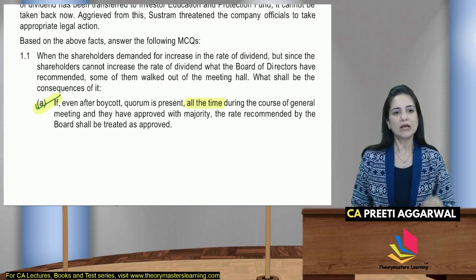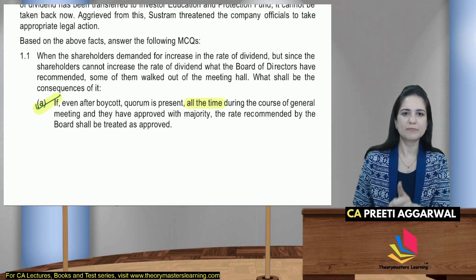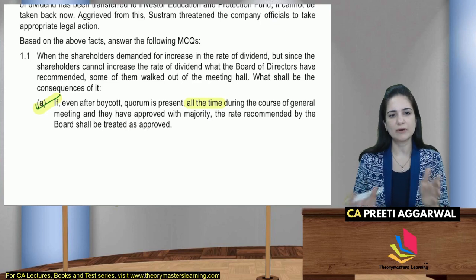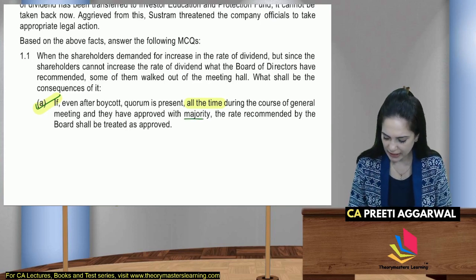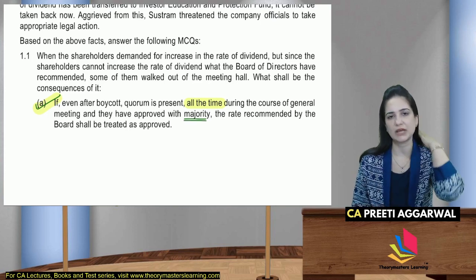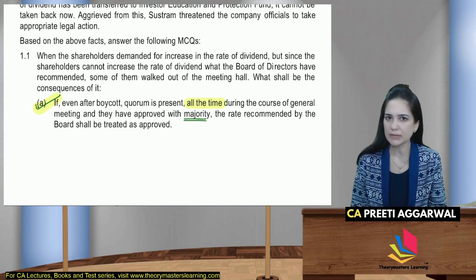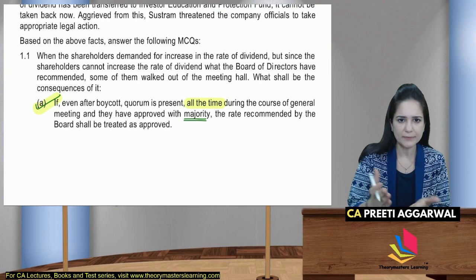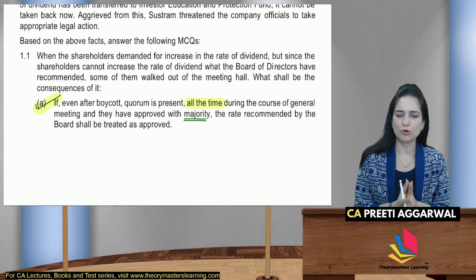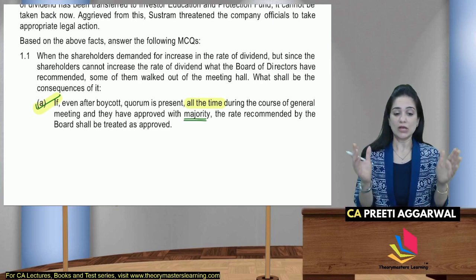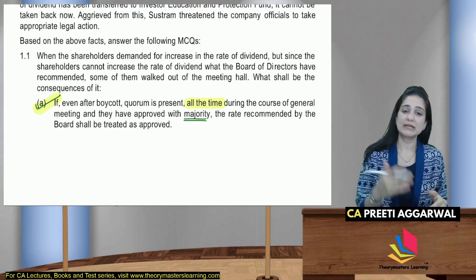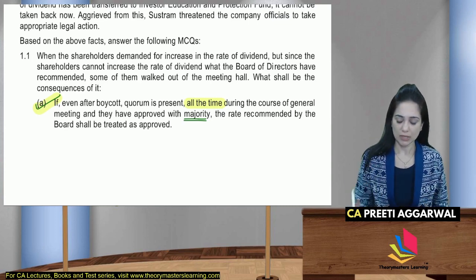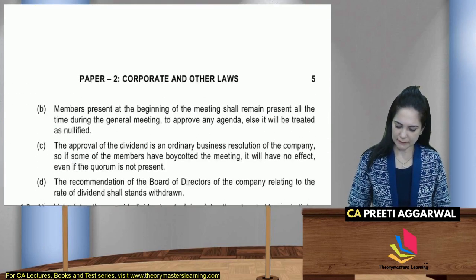सही है. Even after boycott, if the quorum is present at all times during the meeting, they have approved with majority, because dividend declare करने के लिए you need to pass just an ordinary resolution. It's an ordinary business. Pass an ordinary resolution. Ordinary के लिए you need approval of majority. Then the rate of the board will be treated as approved. तो ये जो option है, it is best of the 4 options. तो आप A option select करेंगे.